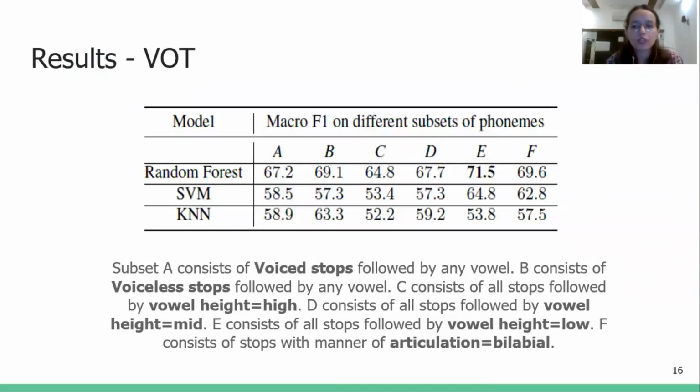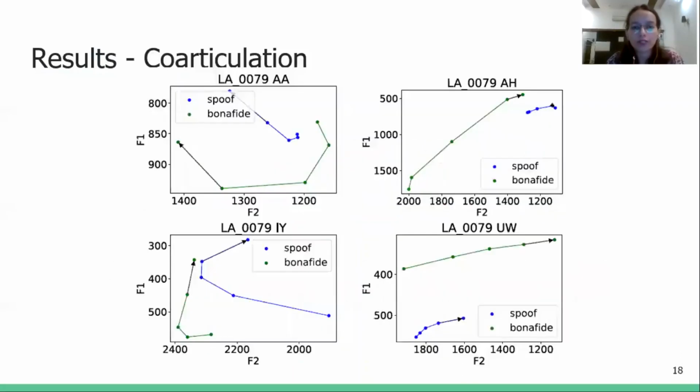We use VOT to train 3 machine learning models, and we use different subsets of the stop phonemes to do the classification, based on whether it is voiced, voiceless, whether the following vowel height is high, mid, low, etc. The table shows that the F1 macro achieved using random forest on the subset E is the best, which consists of all the stop phonemes followed by a low vowel, and the best F1 macro is 1.5%.